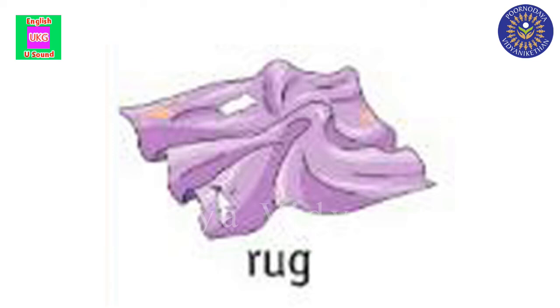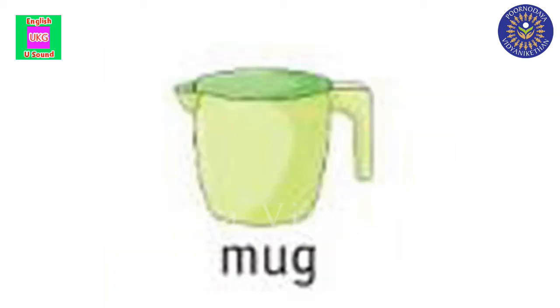What is this, children? Rug. Repeat it. Rug. What is the spelling? R-U-G. Rug. What is the sound here? Ugh sound. Here is the next one. Mug. M-U-G. Mug. What is the sound here? Ugh sound.